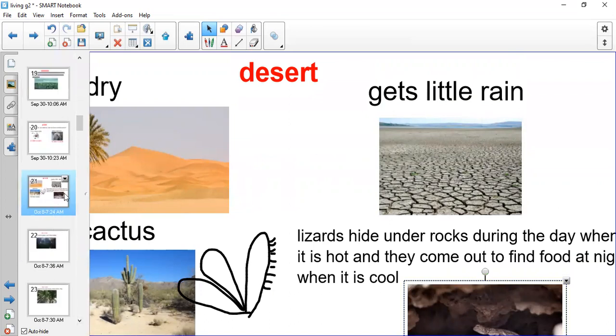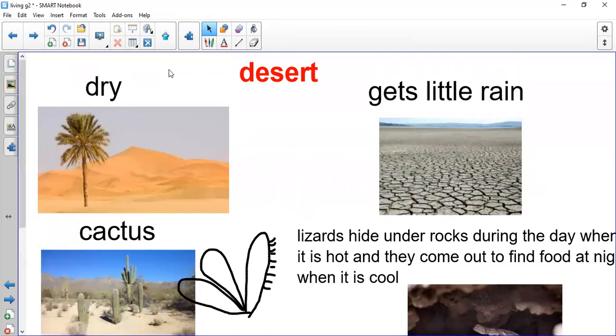So this is what I want you to know about this week. We said we have the desert. The desert is dry. It gets little rain. What is found in the desert? We have the cactus. The cactus stores water. What about the lizards? The lizards live in the desert, but they hide under rocks during the day when it's hot, and they come out to find food at night when it's cool.